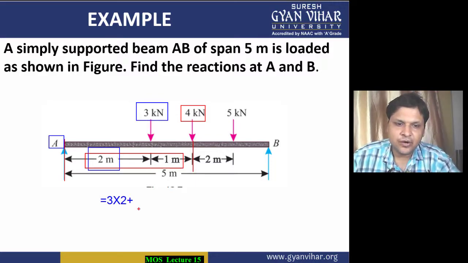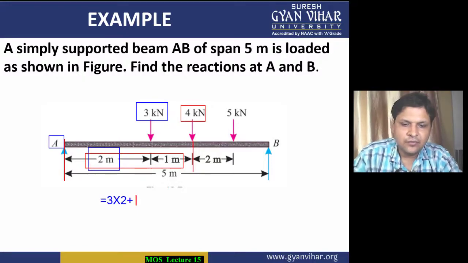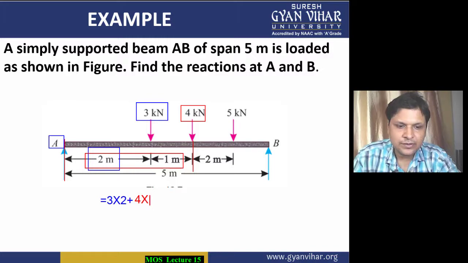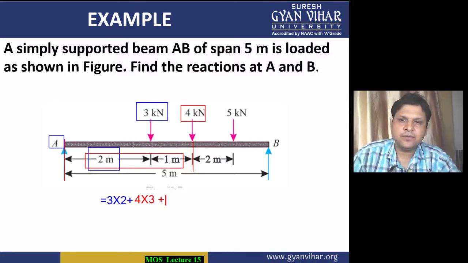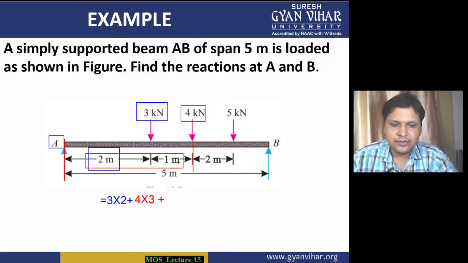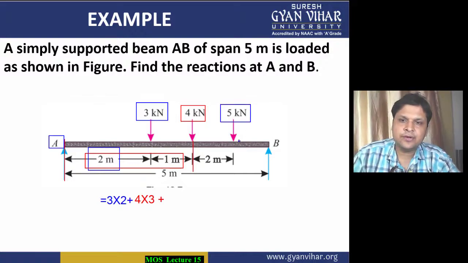This means we will write this as 4 into 3. Again a plus symbol, because we have two more forces actually. The next force is 5 kilonewton. And which distance will we take?